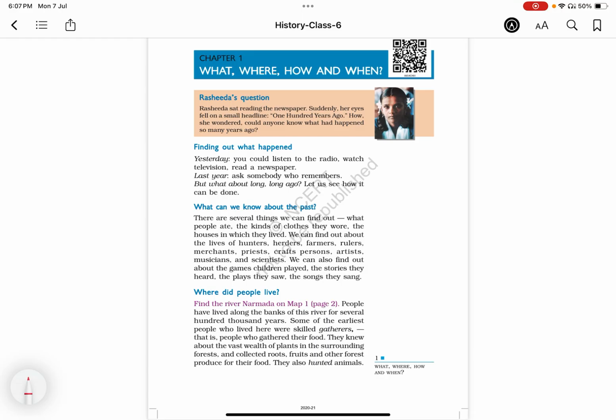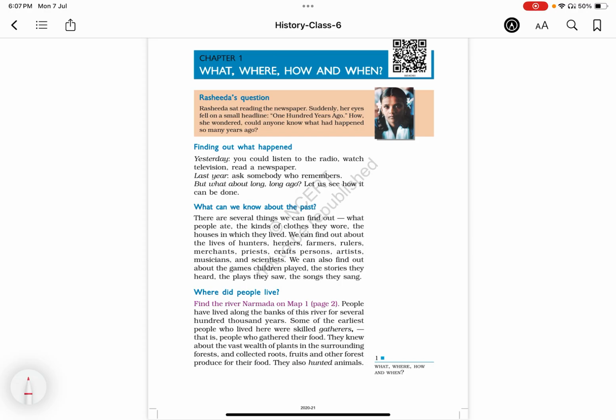Today, we are going to start one new initiative regarding the NCERT textbooks. See here, we are discussing 6th class history NCERT, the first chapter: What, Where, How, and When. Unlike other courses where we discuss what the contents of the chapter are, how to read the chapter, or how to understand the chapter, here we specifically focus on a few aspects.